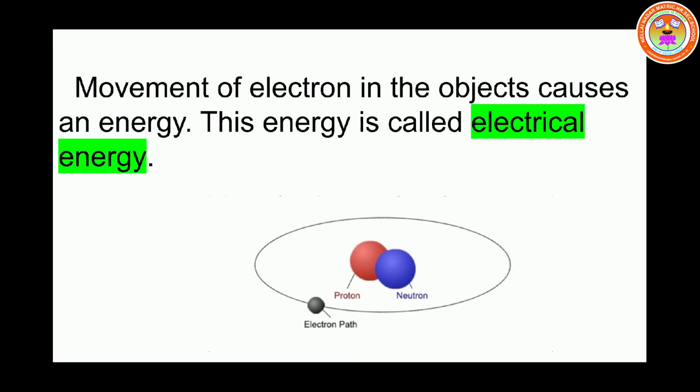Next, electrical energy. Atoms possess electrons, neutrons and protons. Movement of electrons in the objects causes an energy. This energy is called electrical energy.